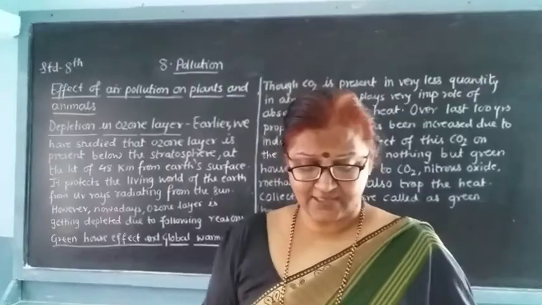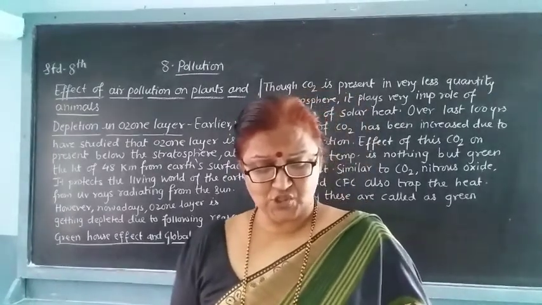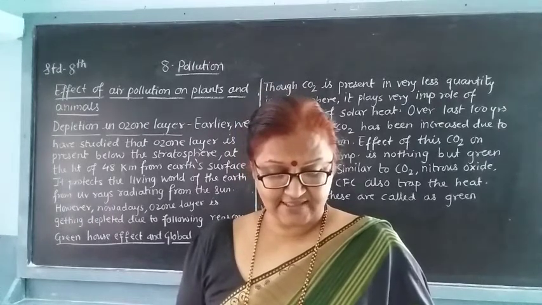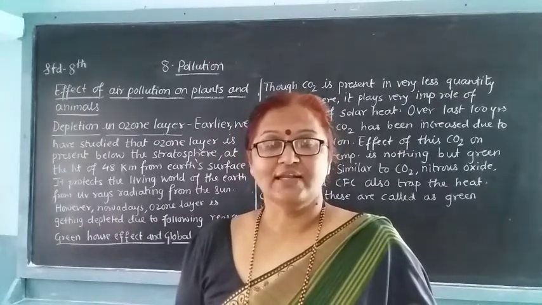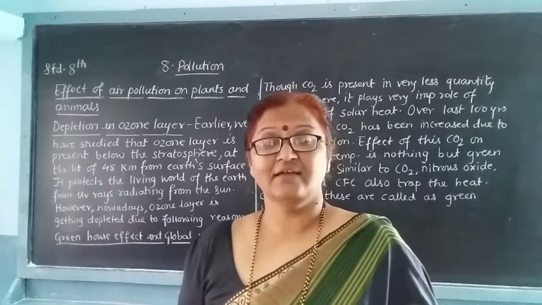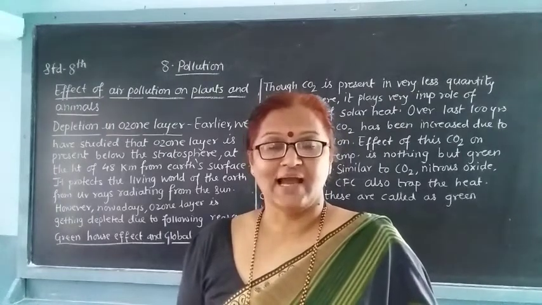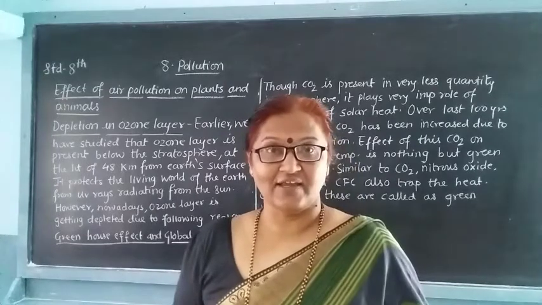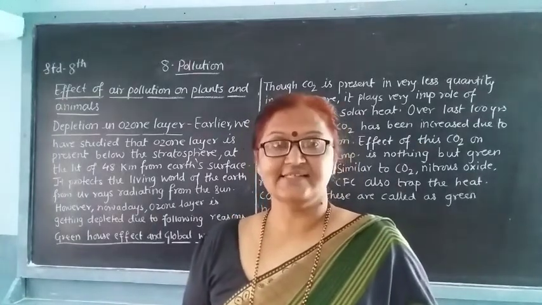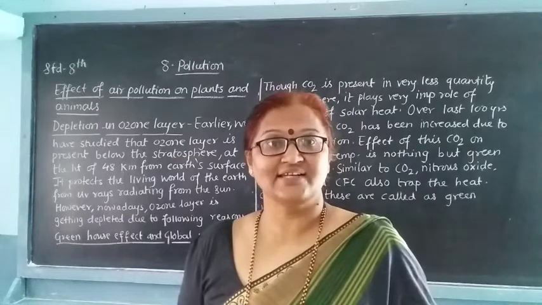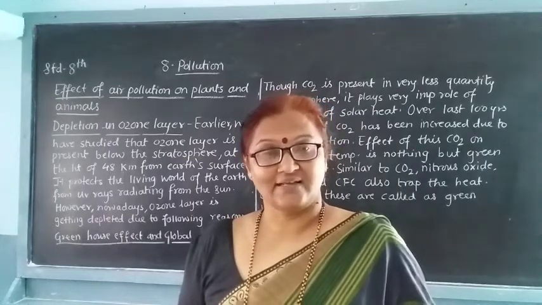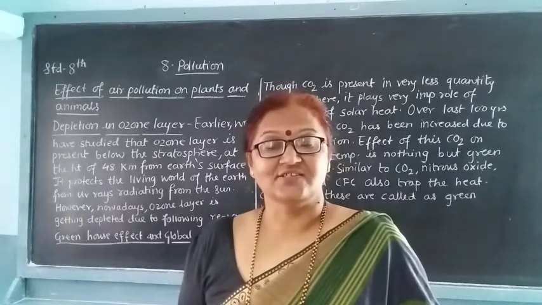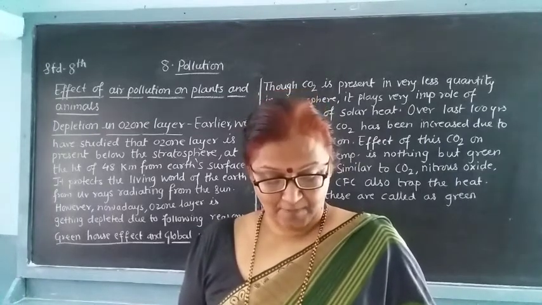Then next, the effect of air pollution on plants and animals. First we will see plants. Whenever there is air pollution, the plants are affected. Their stomata get closed. Stomata are the pores through which carbon dioxide enters the body of a plant.